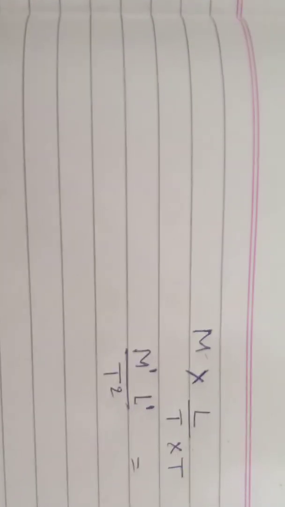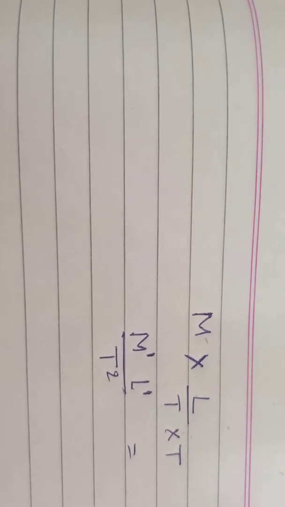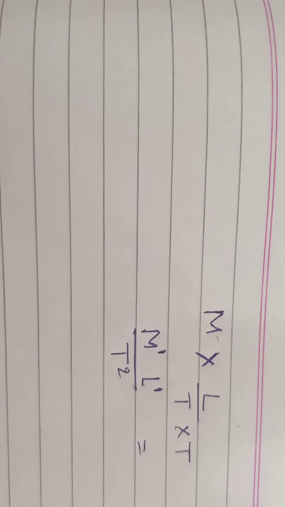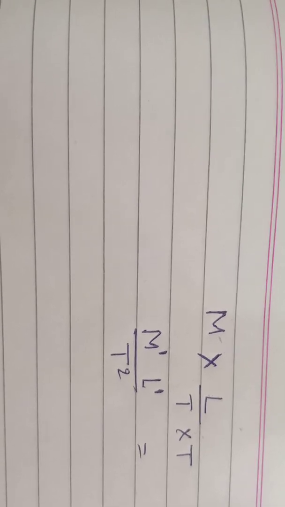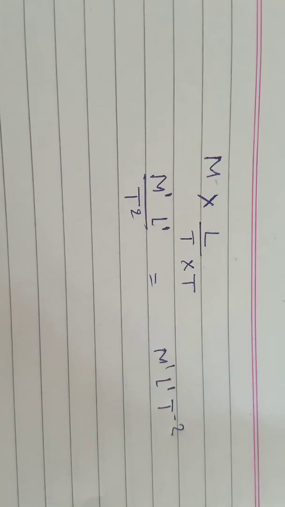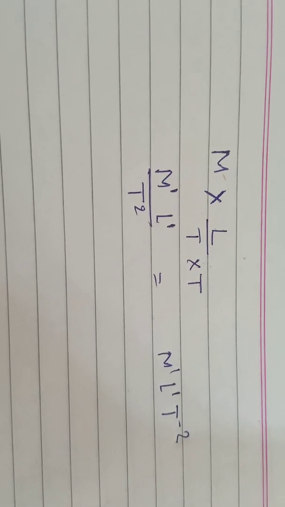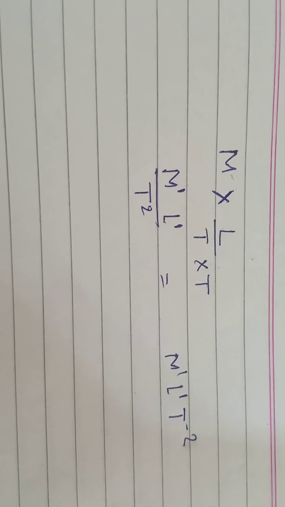Mass is written as capital M, and displacement is written as L upon time into time, then M1 L1 upon T to the power 2, that is M1 L1 T minus 2. So by this we can easily find the dimension of the fundamental quantity.